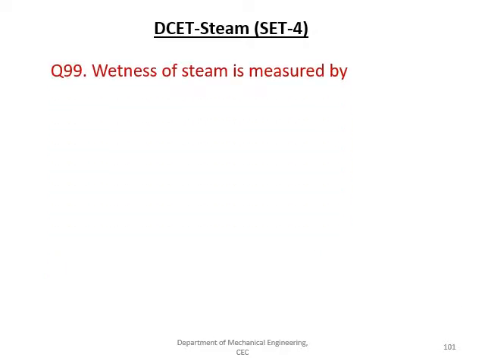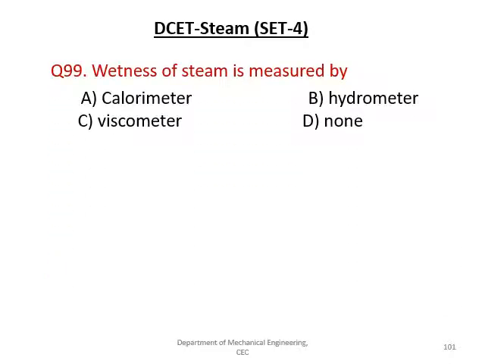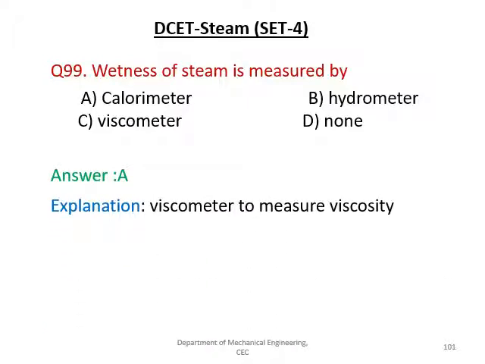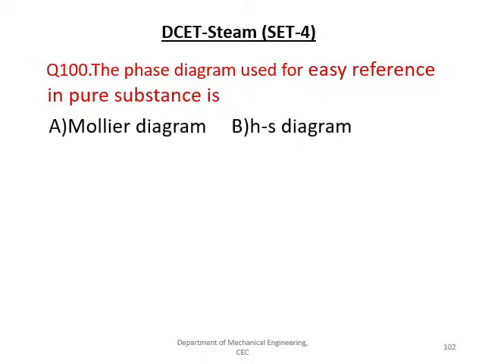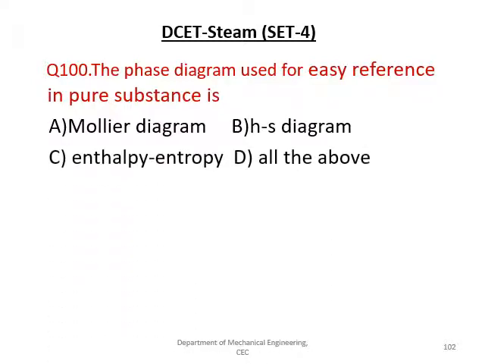Wetness of the steam is measured by calorimeter, hydrometer, viscometer and none. The wetness or the dryness fraction is measured by the calorimeter. The viscometer is a measure of viscosity. And let us see the next question. The phase diagram used for easy reference of a pure substance is Mollier diagram, HS diagram, enthalpy entropy diagram, all the above.